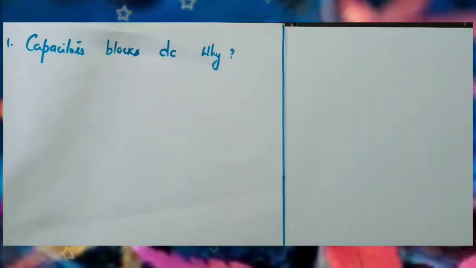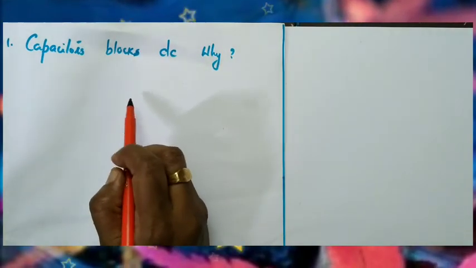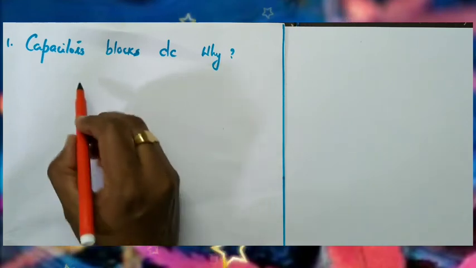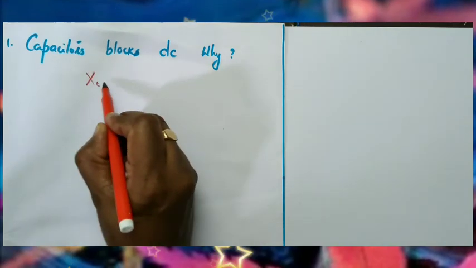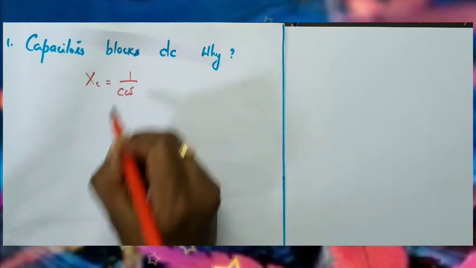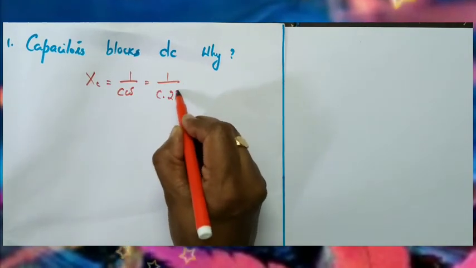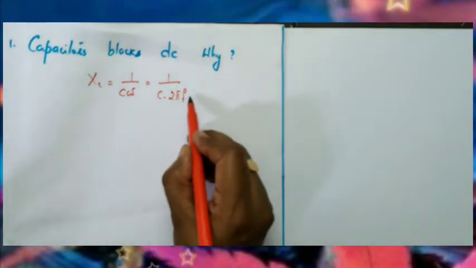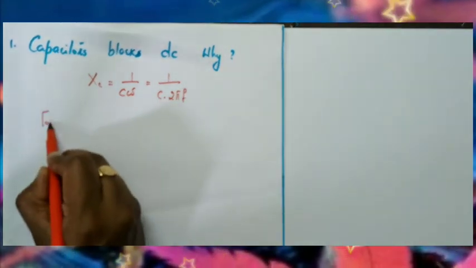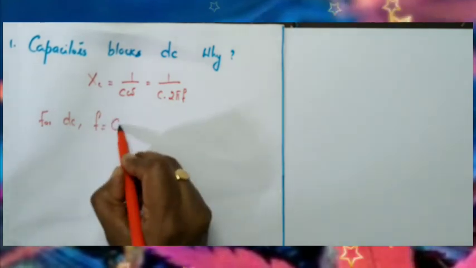Now we can do some application questions relating to the chapter. First question: capacitors block DC. Why? We have capacitive reactance Xc equal to 1 by C omega, or we can write 1 by C into omega, where omega equals 2 pi f. What is the frequency for DC? For DC, frequency f is equal to 0.